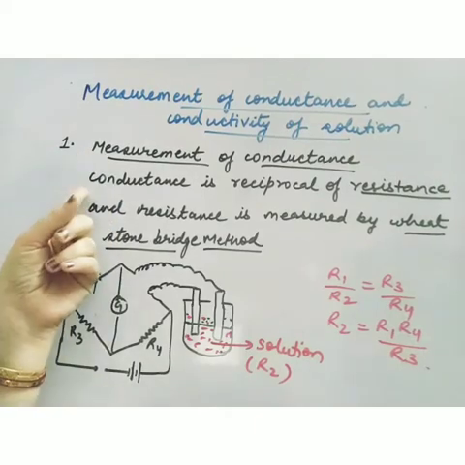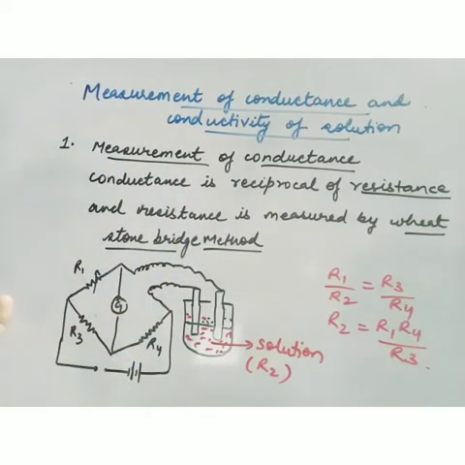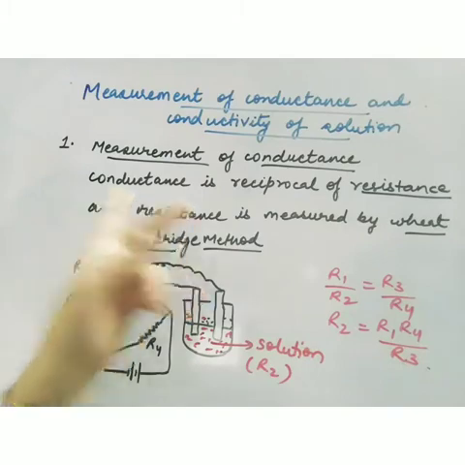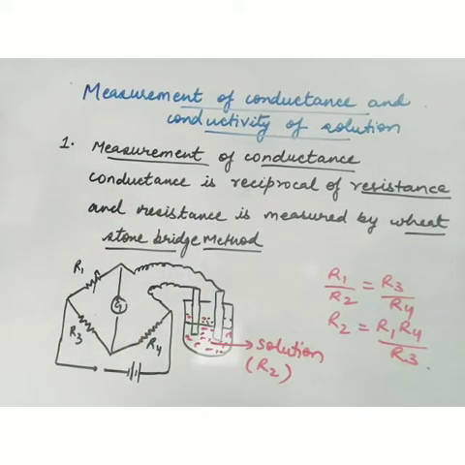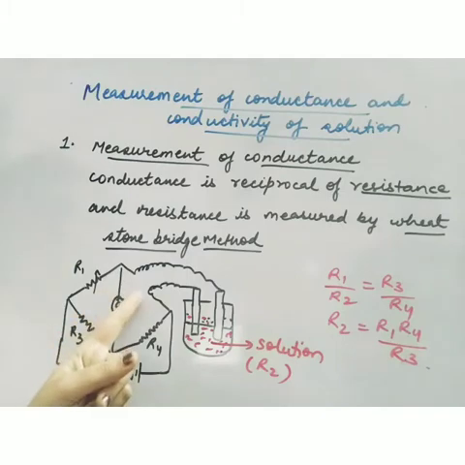Conductance is the reciprocal of resistance, and resistance is measured by the Wheatstone bridge method, which you must have learnt in physics. This is the circuit diagram for the Wheatstone bridge. Unknown resistance is determined with the help of this method. R1 is a variable resistance, then R3, R4, and at the place of R2 I will connect the terminals to a conductivity cell.